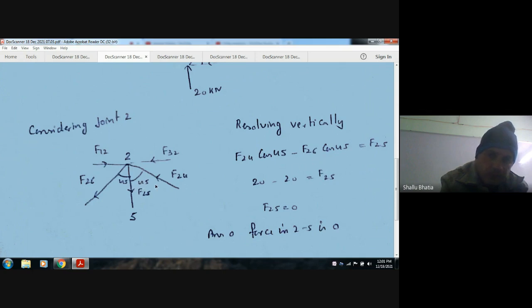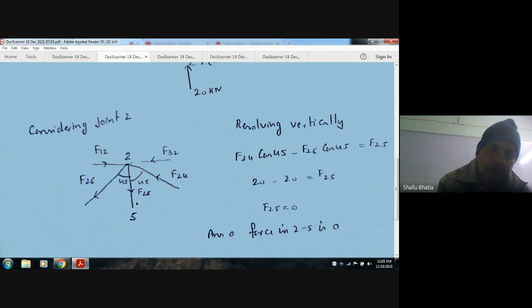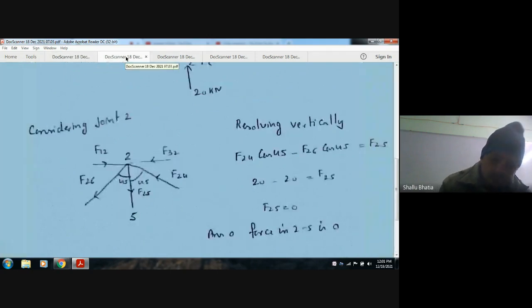Okay, this F24 will be in upward direction, F26 will be in downward direction, and F25 will equate them. Now it is coming out as 20, so F25 is 0, so there will be no force in number 25. Okay, so the answer is 0. Okay, next,